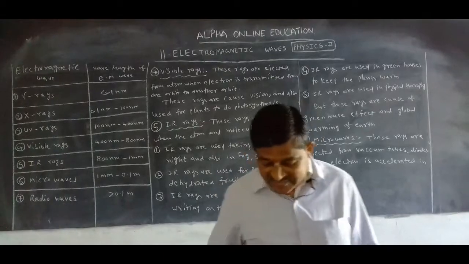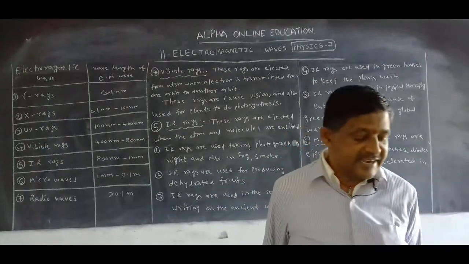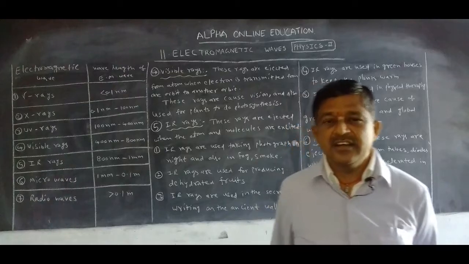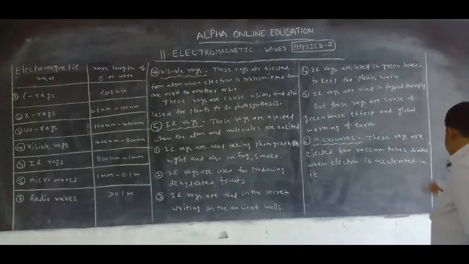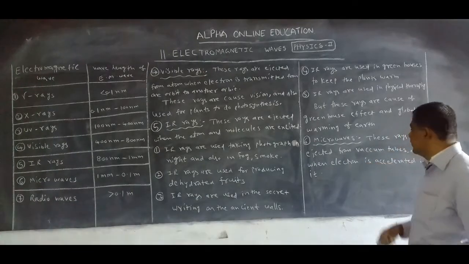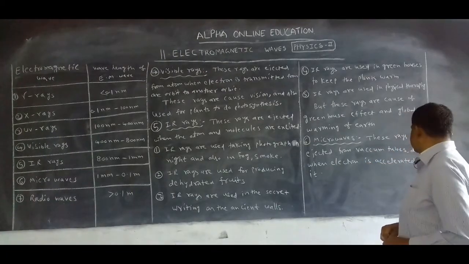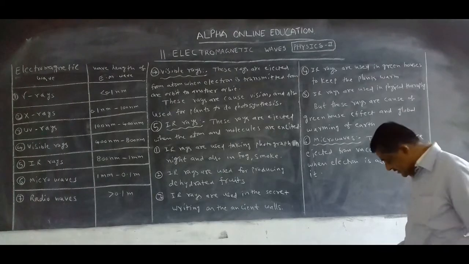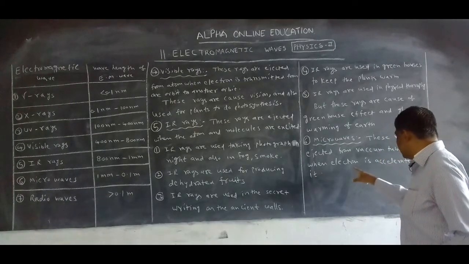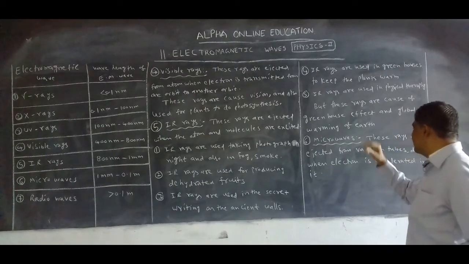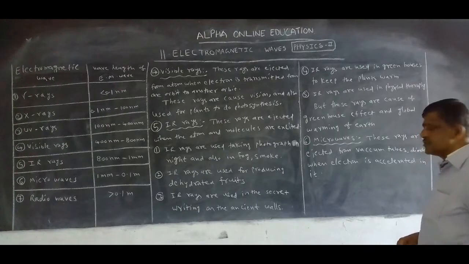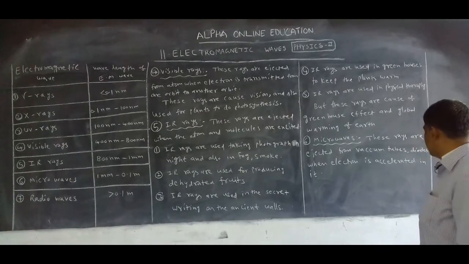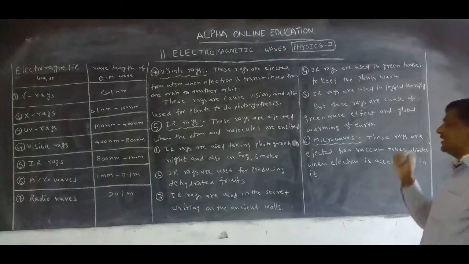Microwaves. Who discovered the microwaves? Scientist Hertz discovered the microwaves. How can we get the microwaves? These waves are ejected from vacuum tubes, diodes and electron guns when an electron is accelerated in them.